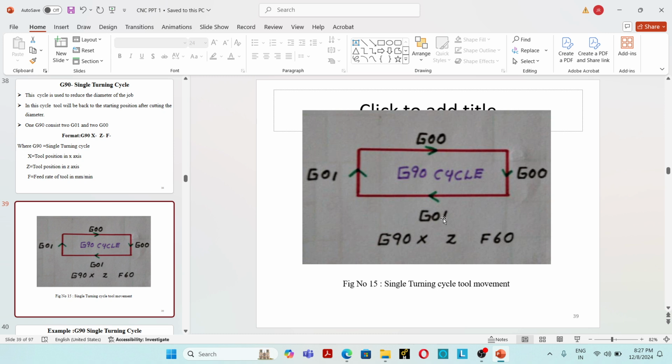See, usually while the cutting action is taking place using G00 and G01, each cycle consists of four tool movements. First G00, depth of cut. G01, tool moving in the horizontal direction, metal cutting takes place. Then G01 again, tool moving in the vertical direction, metal cutting takes place. Then finally one G00, the tool moves to the initial position. G90 consists of all these steps. One G90 consists of all these four movements.